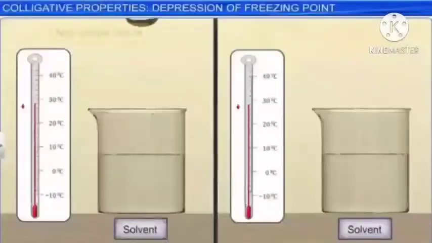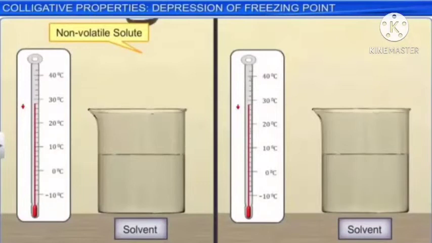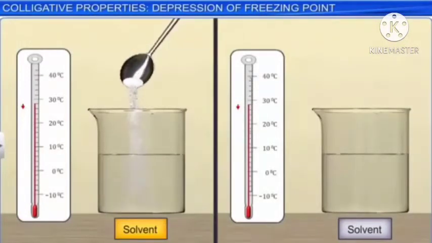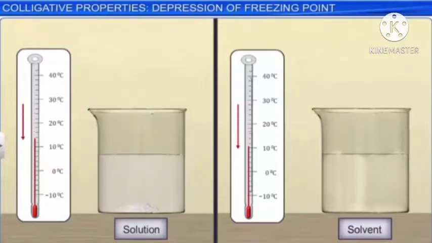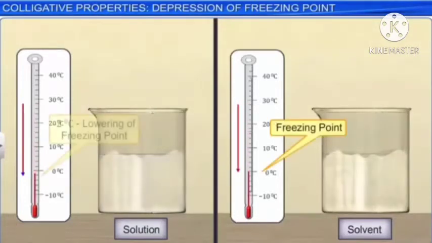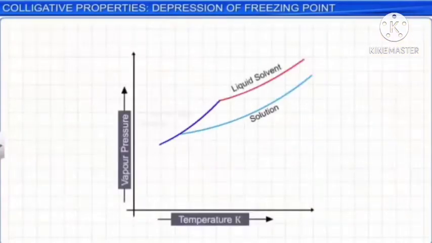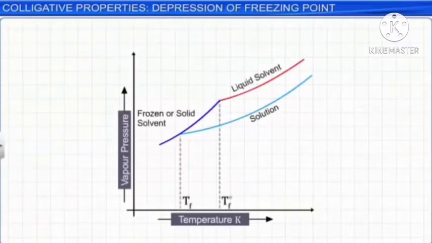When a non-volatile solute is added to a solvent, the freezing point of solution decreases compared to freezing point of solvent. Now see the graph between vapor pressure and temperature.